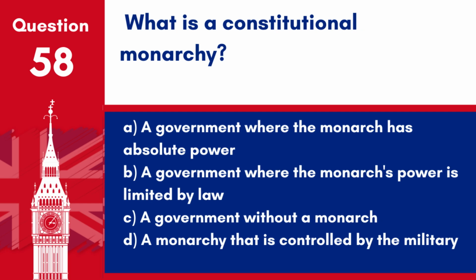Question 58. What is a constitutional monarchy? A. A government where the monarch has absolute power. B. A government where the monarch's power is limited by law. C. A government without a monarch. D. A monarchy that is controlled by the military. Answer: B. A government where the monarch's power is limited by law. The UK is a constitutional monarchy, meaning the monarch's powers are regulated by a constitution or legislative body.